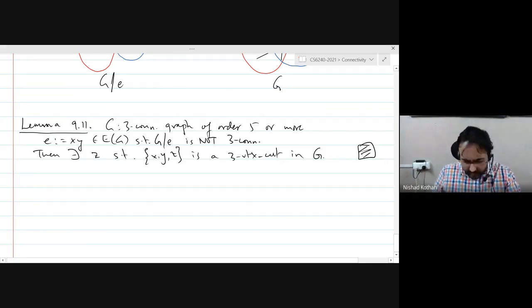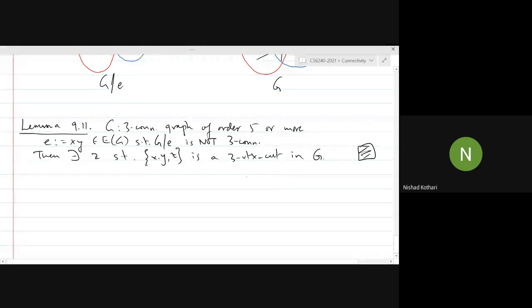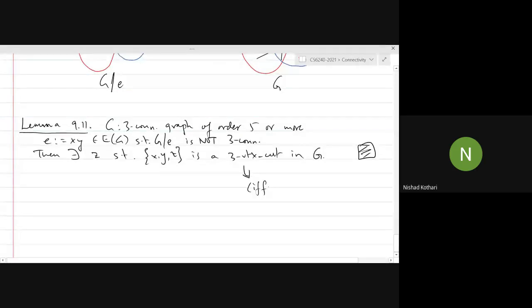In fact, if I'm not mistaken, it is if and only if. The other direction is very clear. If the ends of the edge participate in a 3-vertex cut, when you contract that edge, you will get a 2-vertex cut in the original graph, right? So it is actually if and only if. Okay. Any questions or concerns?